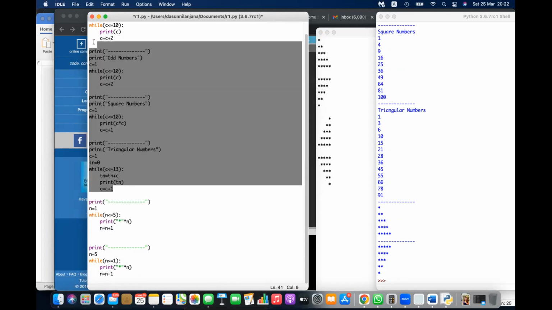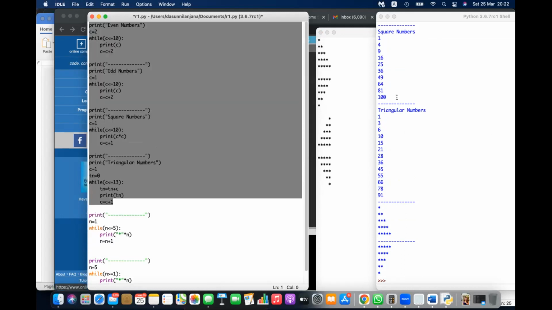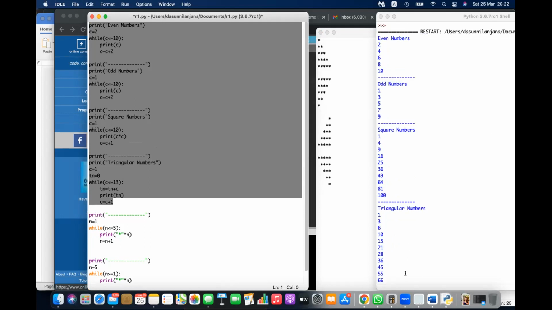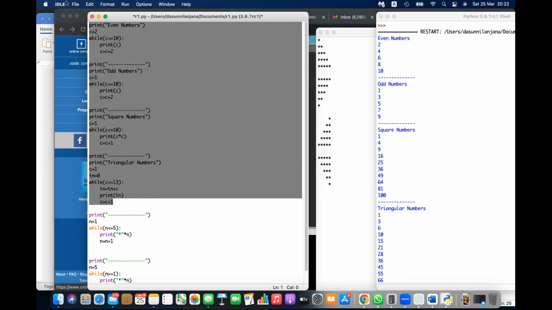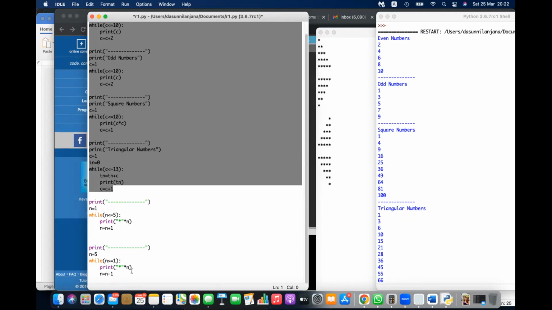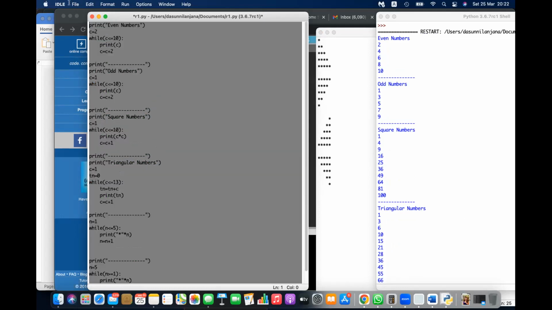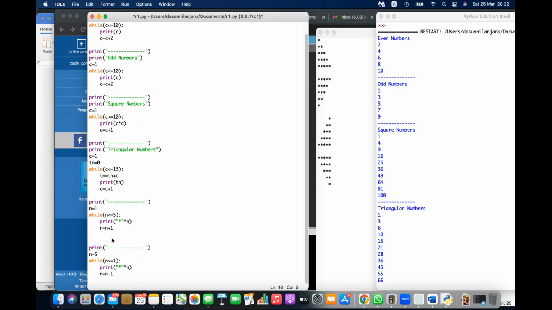Actually, if you write this one, the corresponding result is this, right? Or even, odd, square, triangle. You can try all these codes. If you need all the codes, let me send up to here. I'm sending all the codes, but the remaining part you need to try. Now you can copy and paste them and try on your computer. All the codes up to here I have sent in the chat.